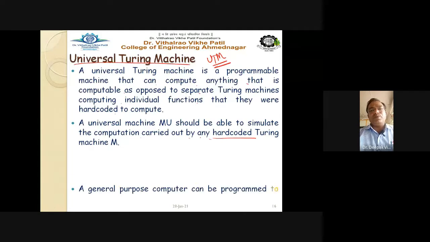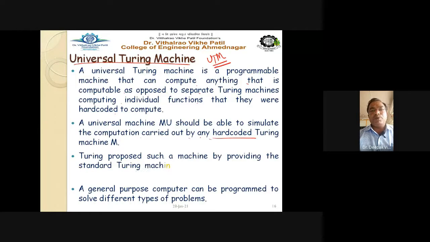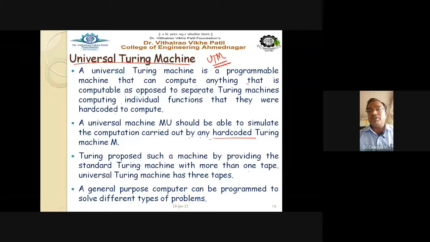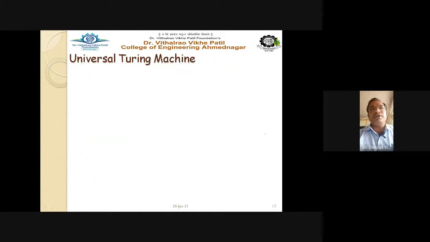A general purpose computer can be programmed to solve different types of problems. Turing proposed such a machine by providing the standard Turing machine with more than one tape. The universal Turing machine has 3 tapes. See here, your standard Turing machine, the STM, is there. We add 3 tapes here. Turing, who invented the Turing machine, added 3 tapes, and the machine is converted into the UTM, that is called the universal Turing machine. So let us see the significance of each tape here.